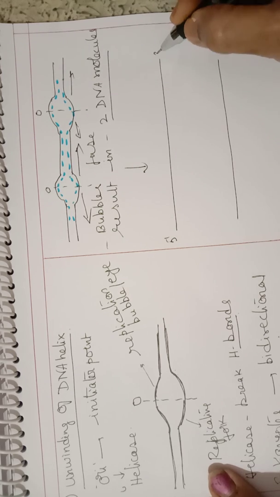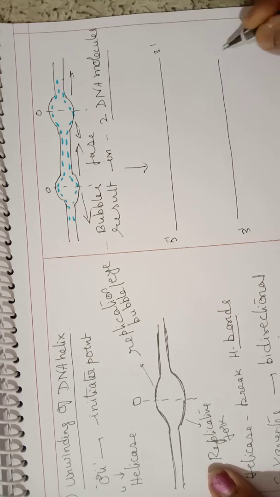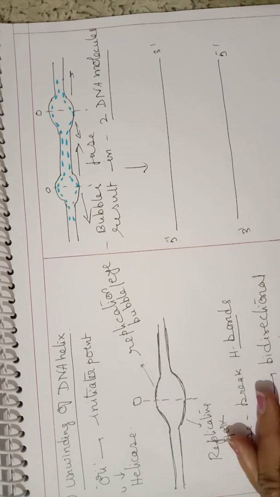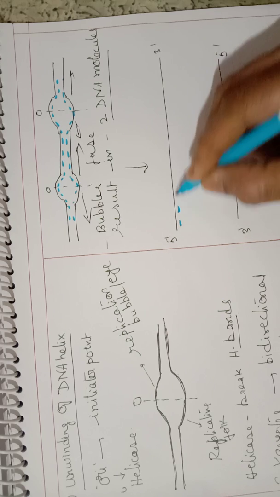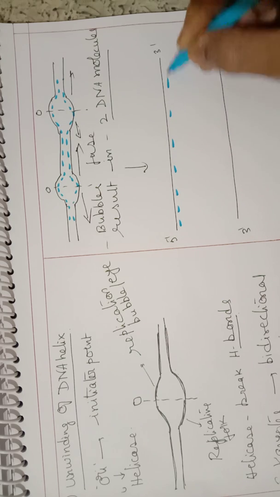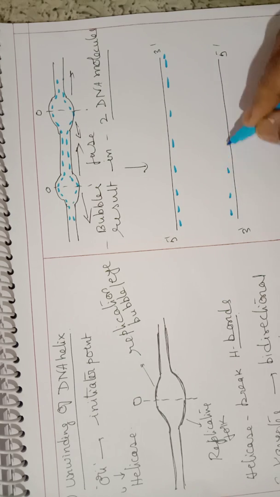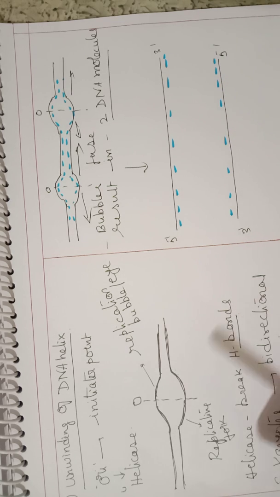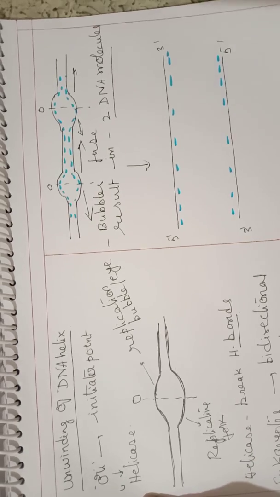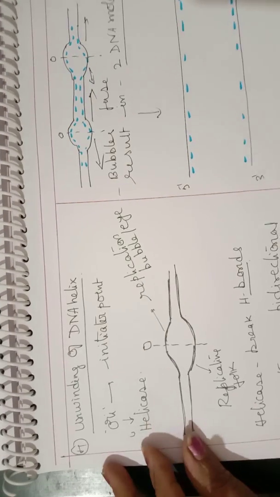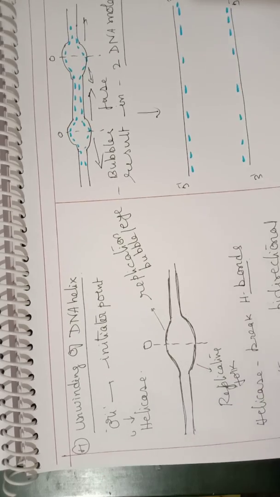Suppose this is in 5' to 3', the other parent strand 3' to 5'. So here we find a new strand is formed. So therefore 2 DNA molecules will be formed. This is how we can find bidirectional replication in case of eukaryotes.